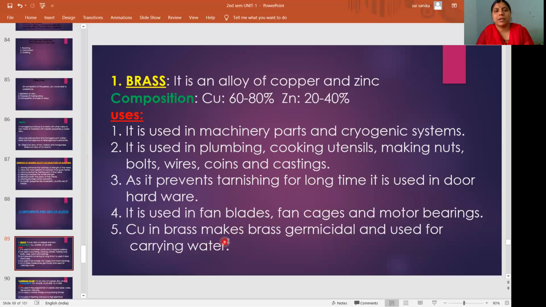And this copper in brass makes brass germicidal and used for carrying water. Copper will kill the germs, so that's why it is used in brass for carrying water. So these are the uses of brass. Brass is a combination of copper and zinc. Copper is 60 to 80% and zinc is 20 to 40%. So these are some of the uses of brass.